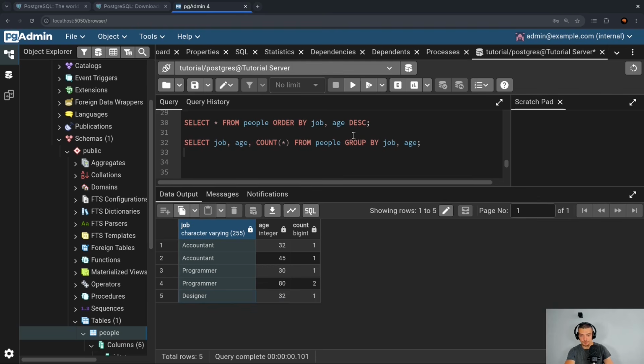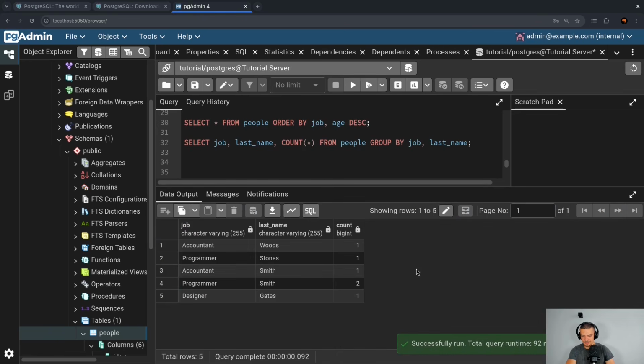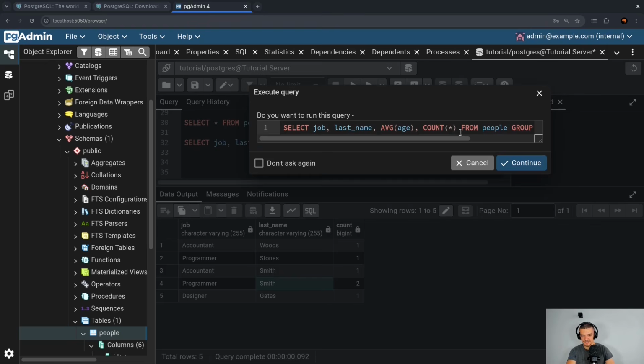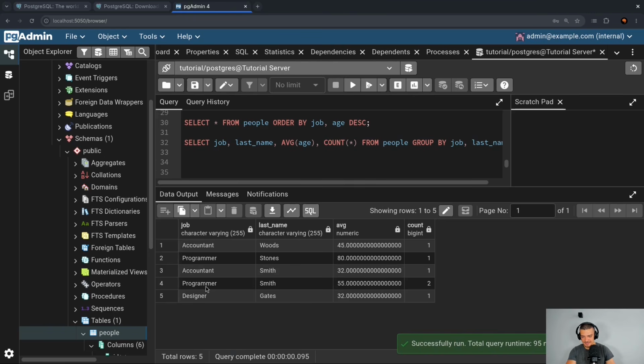Now I could also group by last name if I want to. So I can say last name, and the column here is also last name. Run this, and you would see that I have two programmers with the name Smith. And then for these, I could also get the average age. So that would make sense in this case to see the average programmer with the last name Smith is 55 years old.